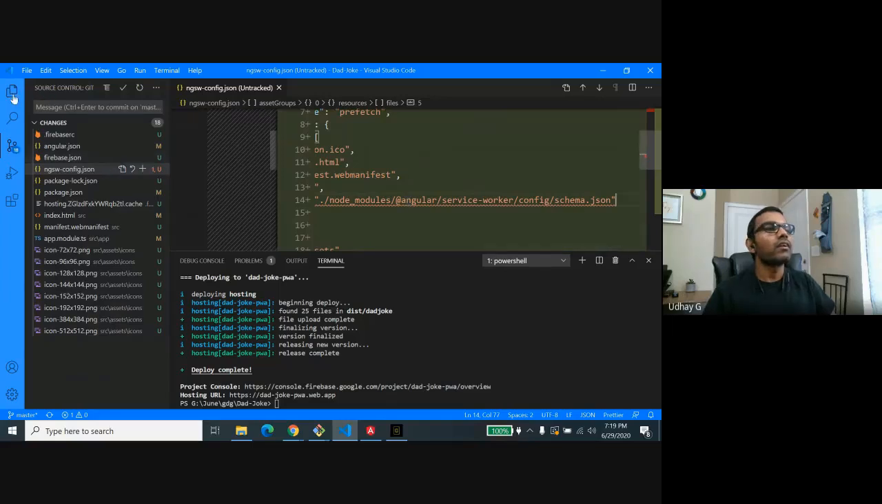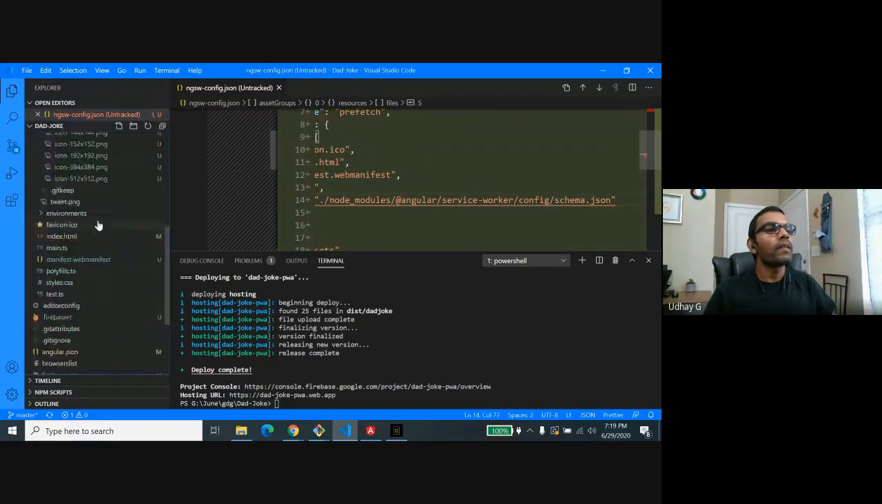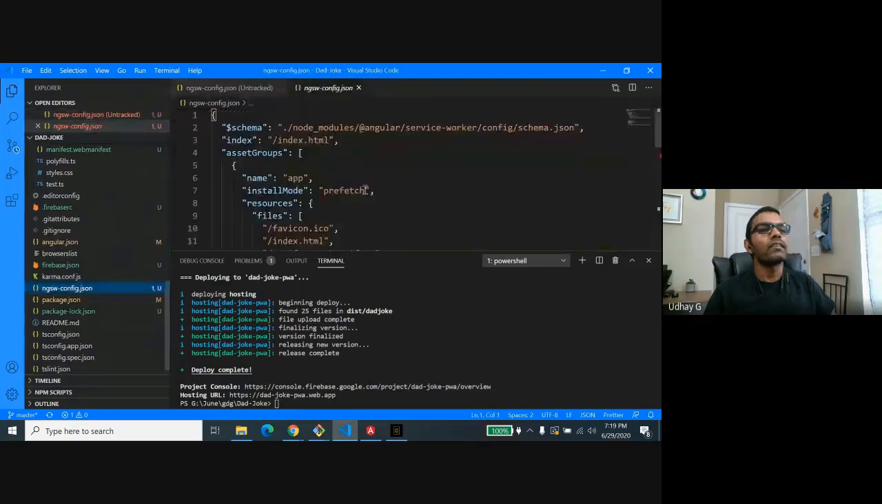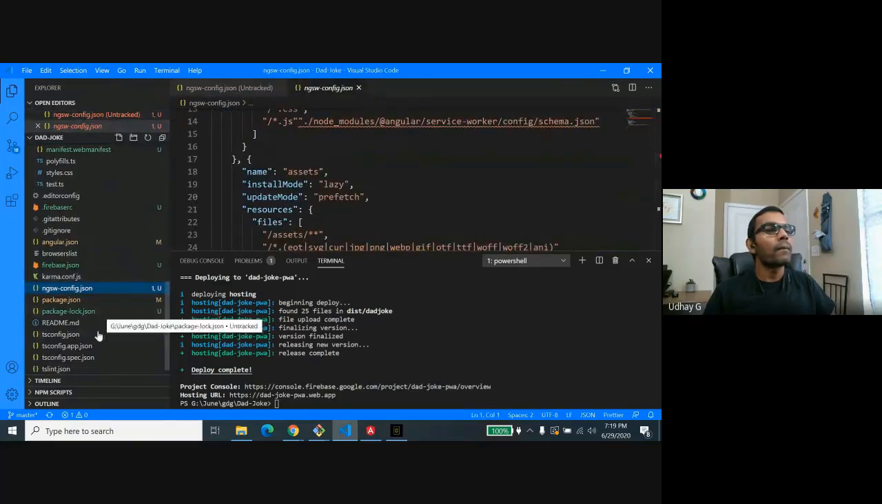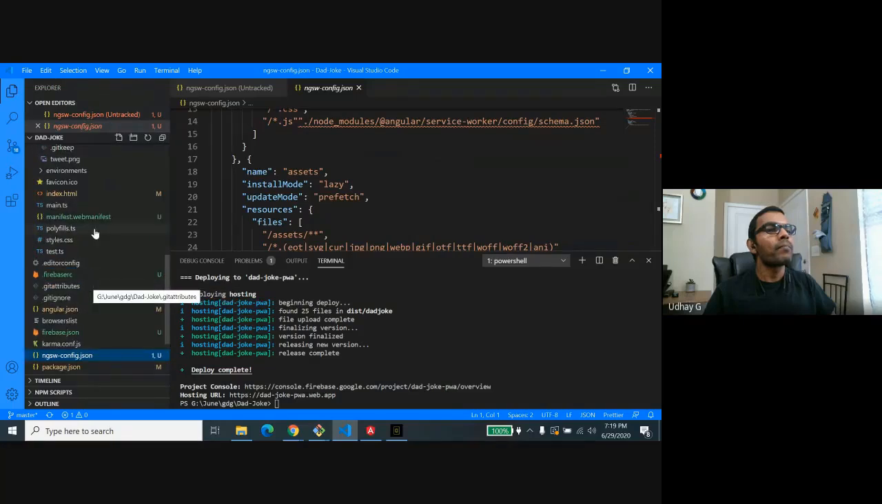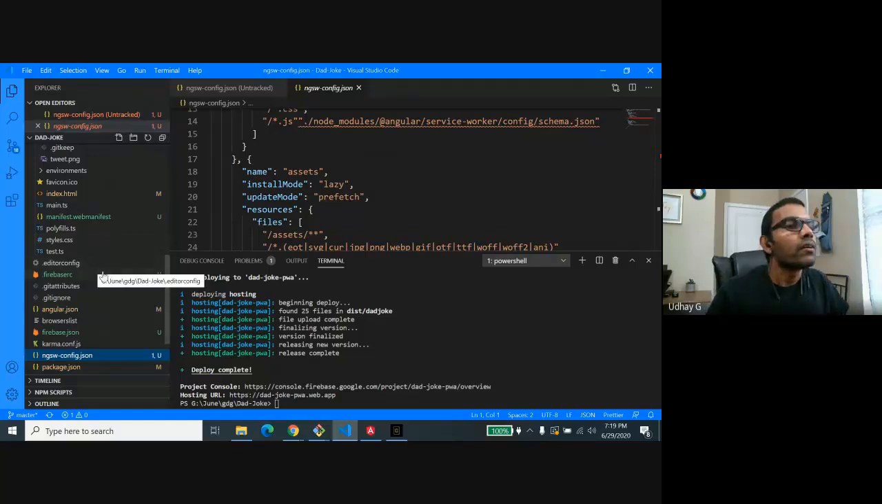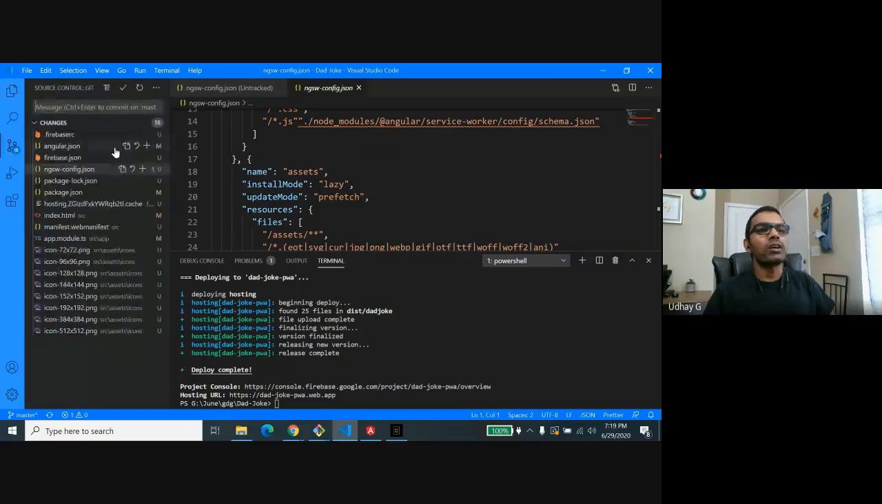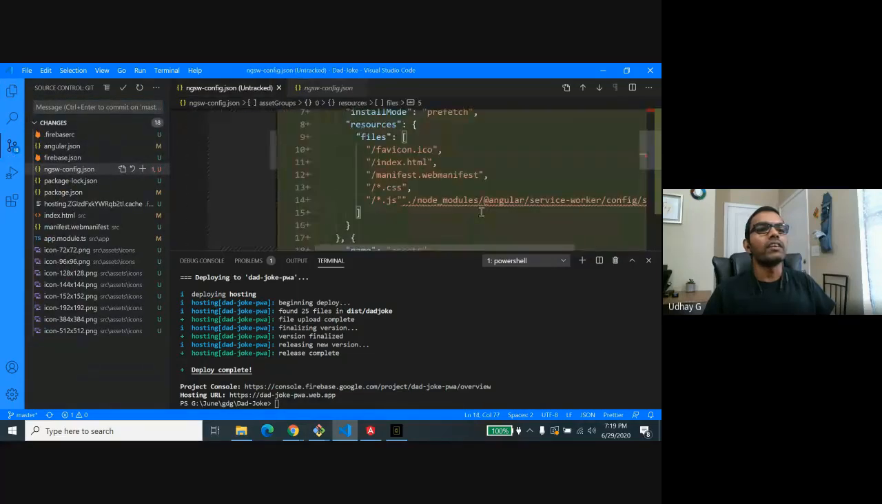Sorry, where is that? Yeah, here it is. You need to let your service worker know your dad joke file within here, so that it will be prefetched and cached when the user installs this app.